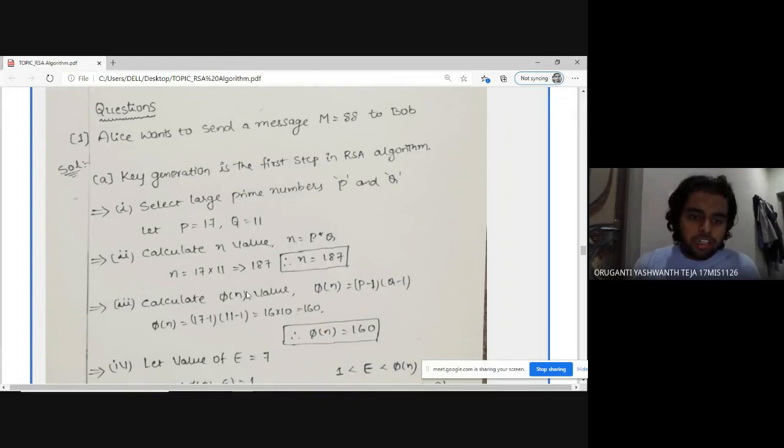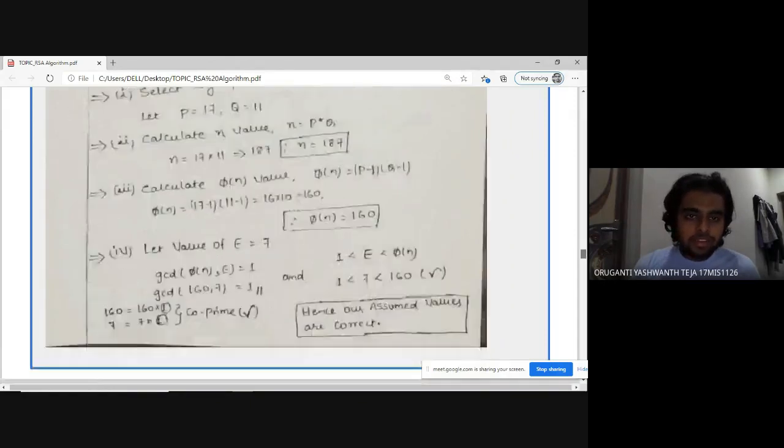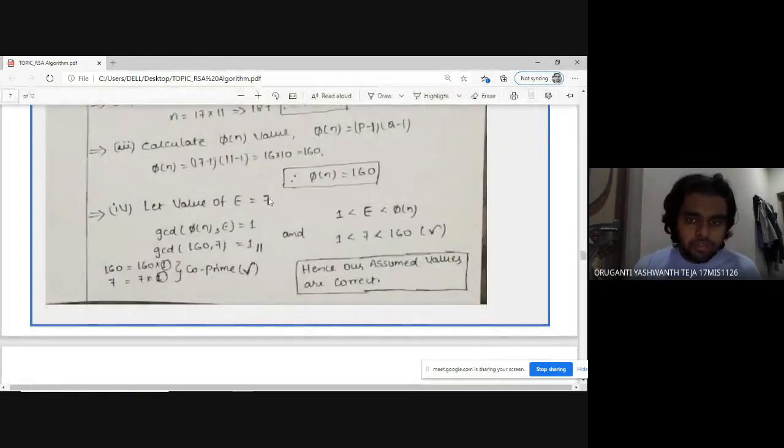So we have to calculate psi of n. The value of psi of n is P minus 1 into Q minus 1. When we substitute these P minus 1 and Q minus 1 values, we'll get psi of n as 160. Now we have to choose the value of E. I took the value of E equal to 7 as it's a prime number.